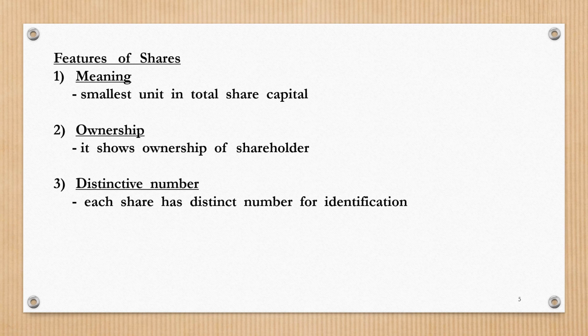Now this number which is given to share, this identification number, this distinct number, has to be mentioned in the share certificate. Whenever the company issues shares in physical form, it gives a document as a proof of title to shares, and that is called a share certificate. This share certificate must include the distinctive number of shares which has been issued to the shareholder. However, if the shares are dematerialized, then the shares are not given distinctive number for its identification.